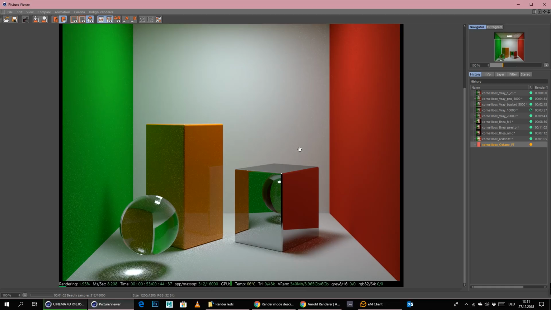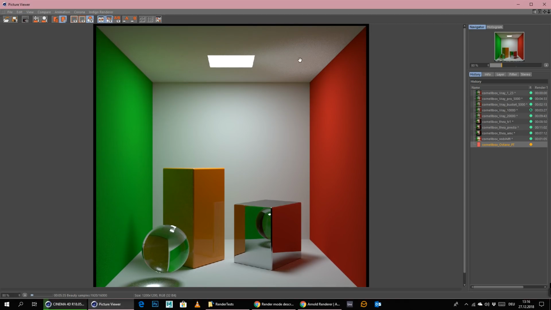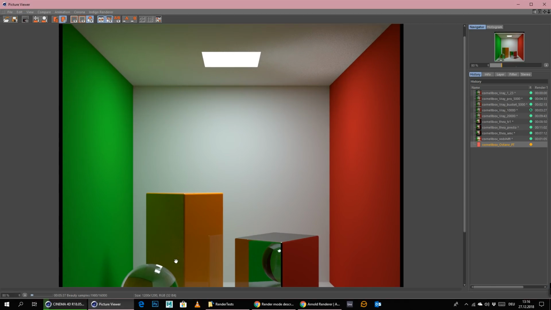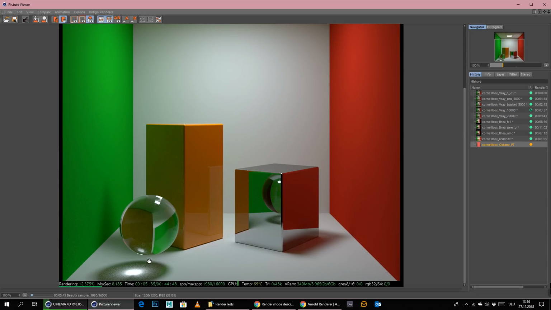So I will just pause the video, and as soon as I consider this picture as, let's say, noise-free, I will give you a heads up. So as you can see, Octane is still calculating and it's still noisy. It's noisy up there and it's noisy up there. So probably exactly the same problem that Thea had with this scene actually. So this will definitely need more, I think like 5 to 10 minutes more maybe. I don't know. This is kind of weird.